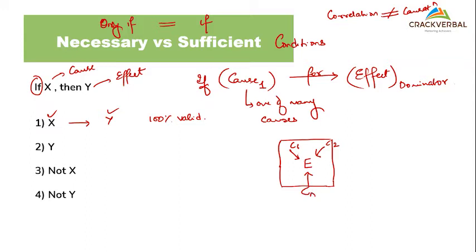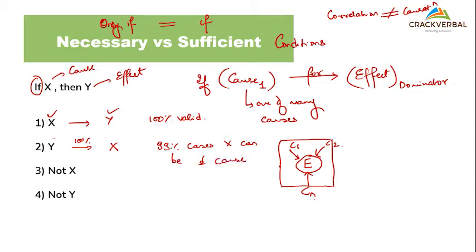So there are n number of causes. If C1 is taking place, it automatically means that my effect is going to take place. But if Y is taking place, can I be 100% sure that X has taken place? Can I say this? Why? Because for my effect E, I also have cause 2, and so on up to n number of causes. I can only say in 99% of cases X can be the cause.